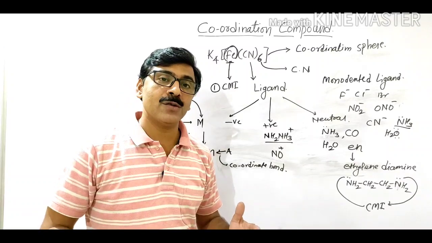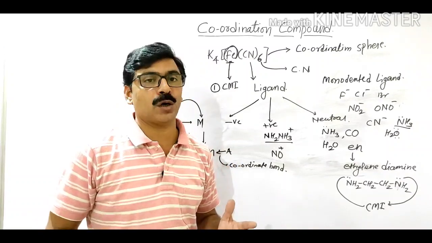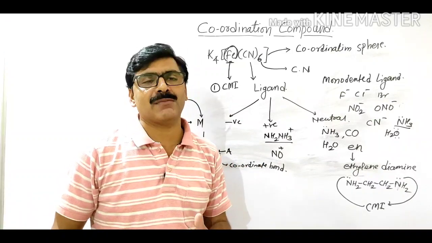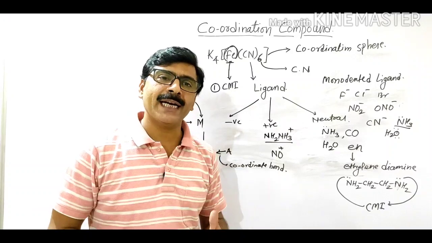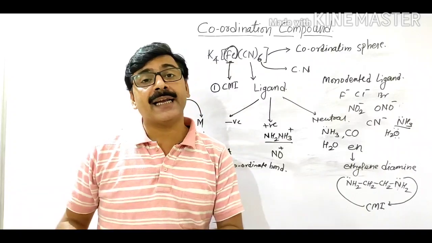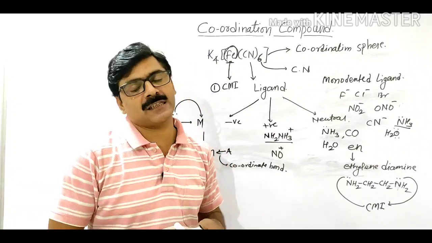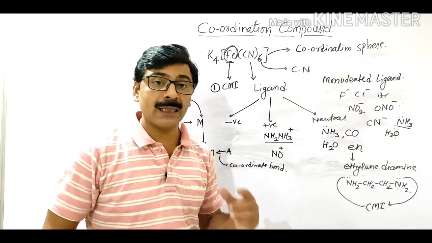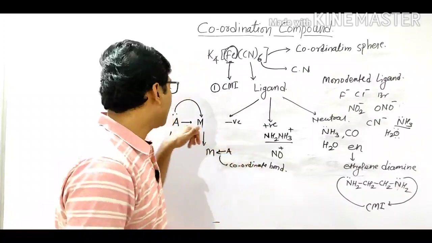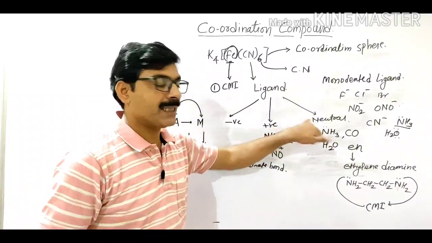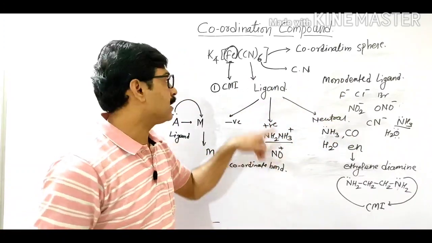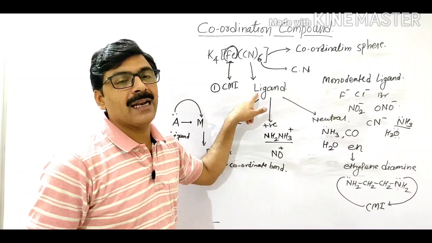On the basis of donation of lone pair of electrons, ligands are classified into a number of types: monodentate ligand, bidentate ligand, tridentate ligand, tetradentate ligand, hexadentate ligand, and polydentate ligands. But on the basis of charge on the molecule or atom, they are classified into three types: negative ligand, positive ligand and neutral ligand. Now this is the second term, that is ligand.